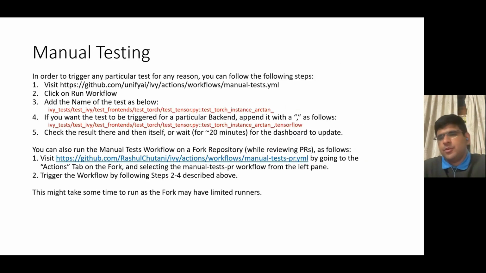And then finally, we know that there can be instances where we will need to manually trigger tests, and thankfully GitHub Workflows allows us to take user input. The exact code for this is available in the manual test.yaml file. The workflow takes as input the name of the test, and you can specify a particular backend, appended with a comma as shown here. So if you want to run this for just TensorFlow, you can just append a comma here.